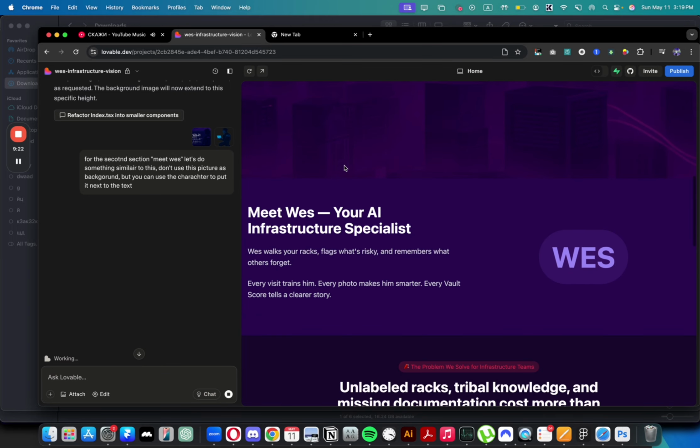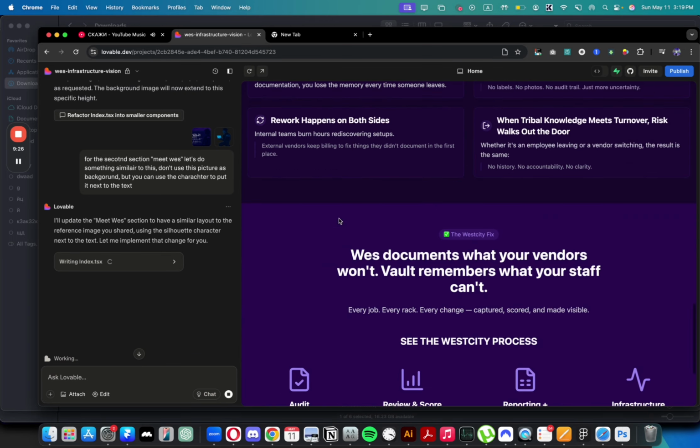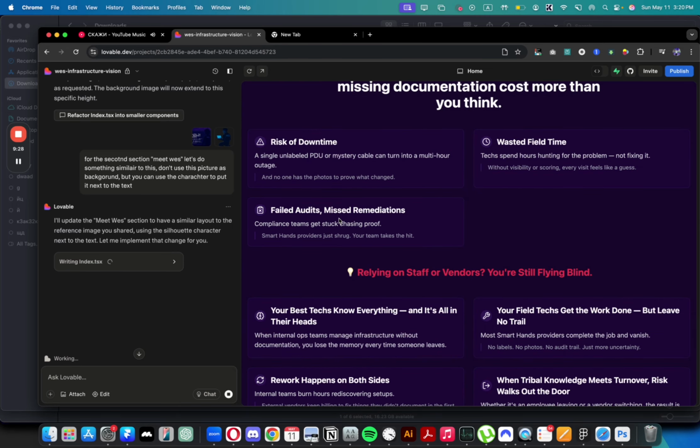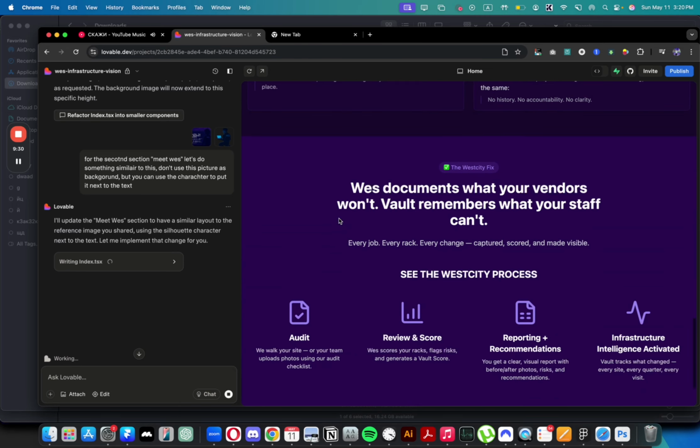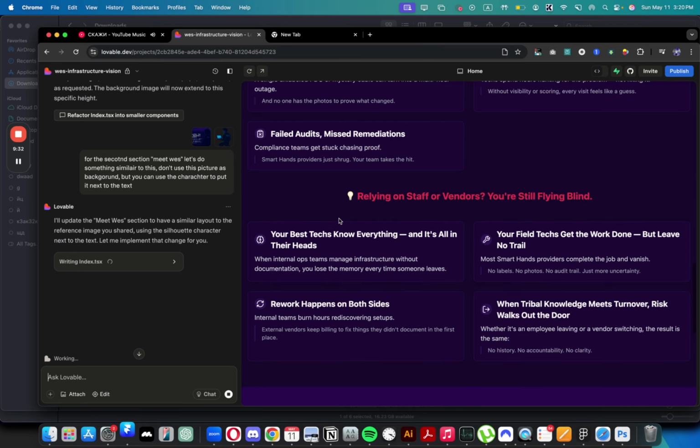So I want it to take at least like 80% of the screen. So I'm going to ask for that. But yeah, this section is what I'm currently trying to figure out: what's the best way to make sure that it looks good.